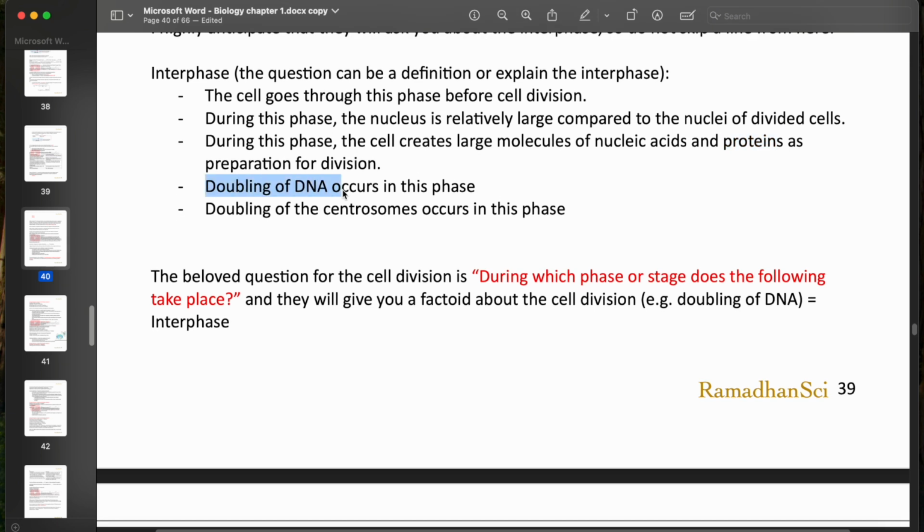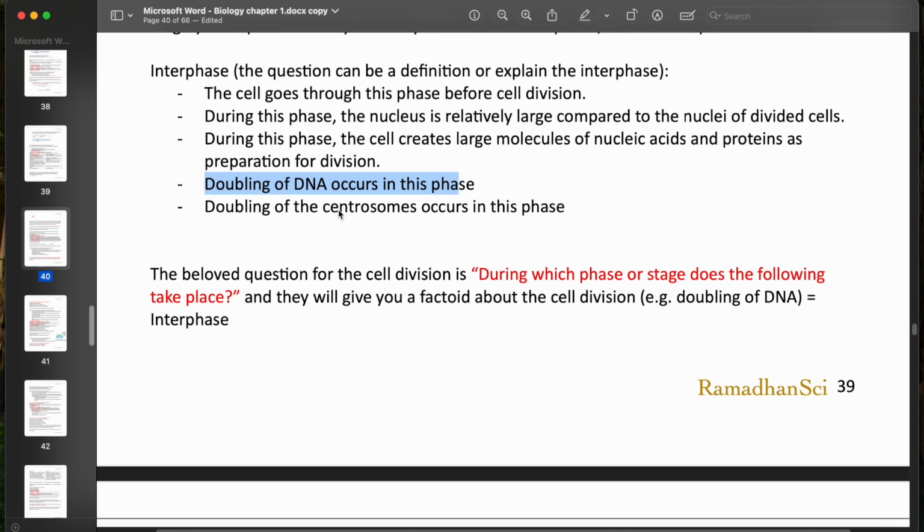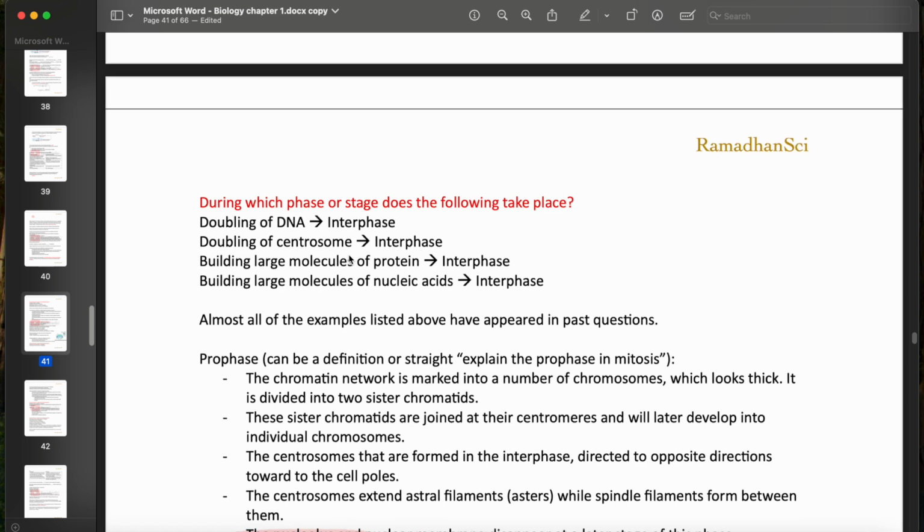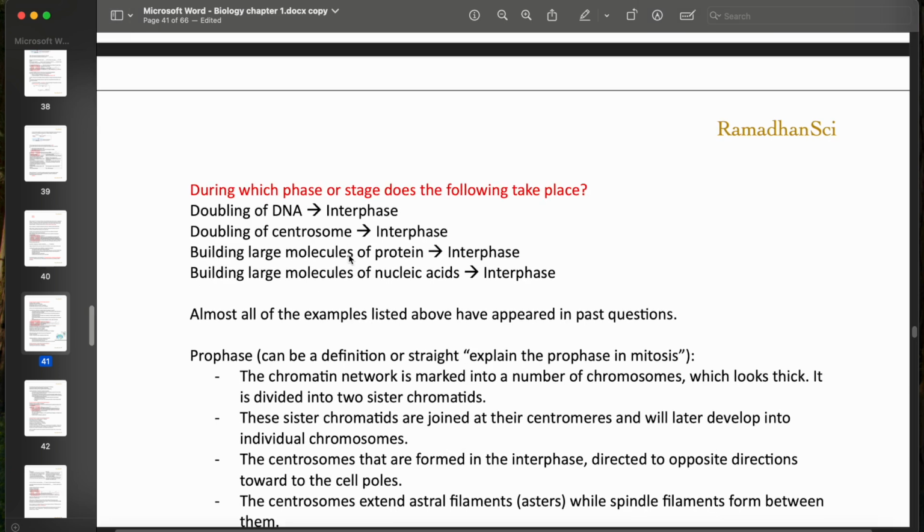We said that doubling of DNA will occur in this phase as well. And of course, the doubling of the centrosomes occurs in this phase. Now the centrosomes, we discussed this earlier. We said that they're the structure near the nucleus and they help in the movement of chromosomes during cell division. So if you have a question, during which phase or stage does the following take place? Doubling of the DNA, it's during the interphase. Doubling of the centrosomes, building large molecules of proteins, building large molecules of nucleic acids, all of them take place in the interphase.